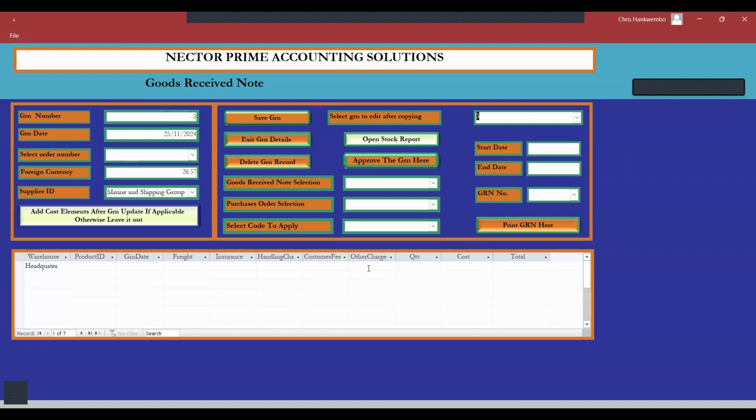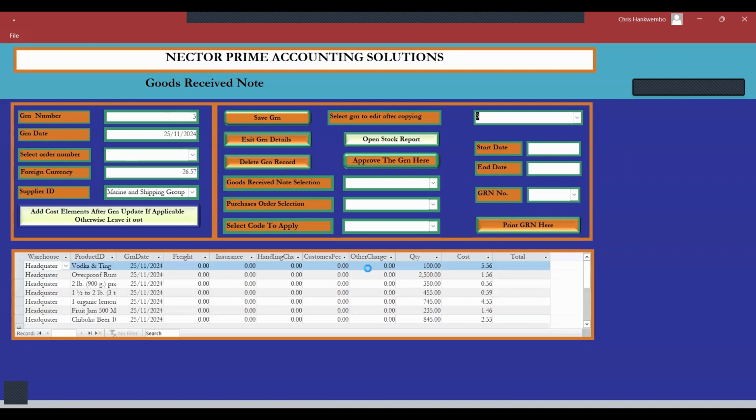Only challenge we have is... Yeah, the costing is already here, so everything is already there. So we don't have to do anything.